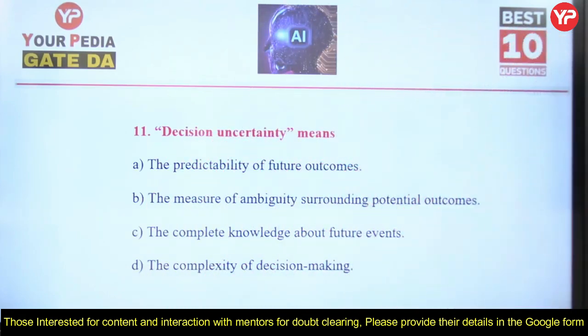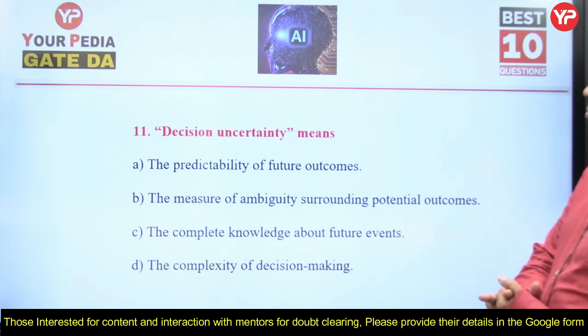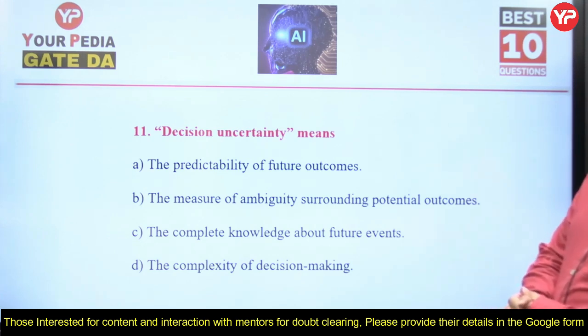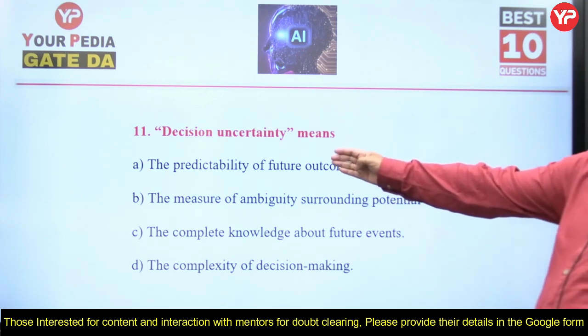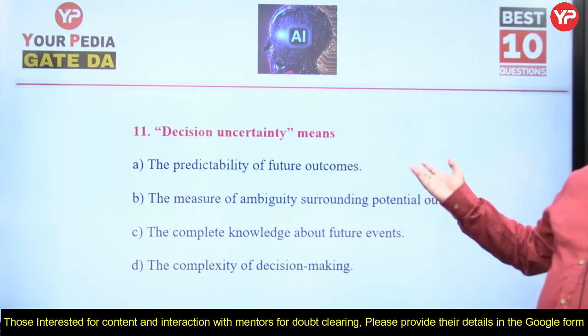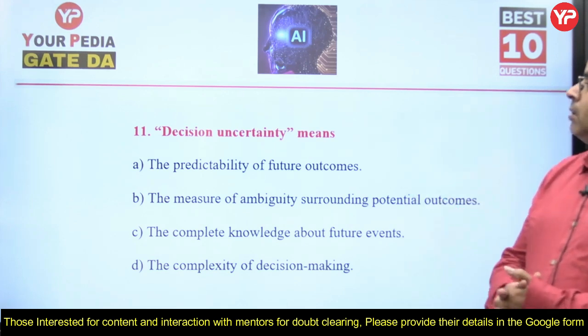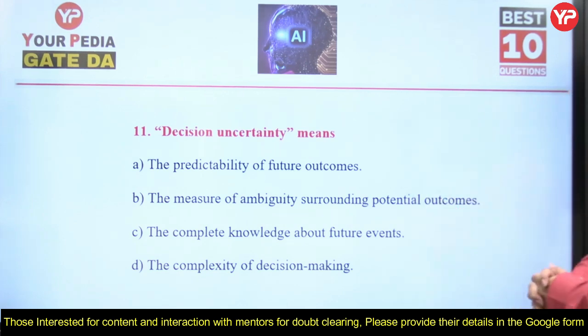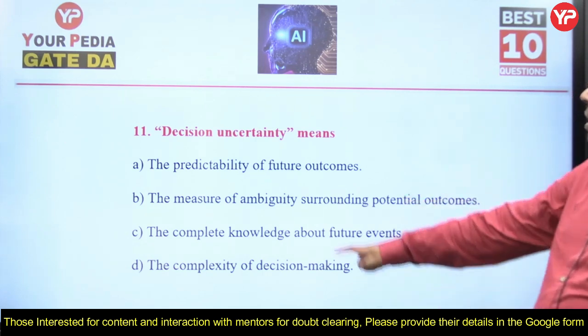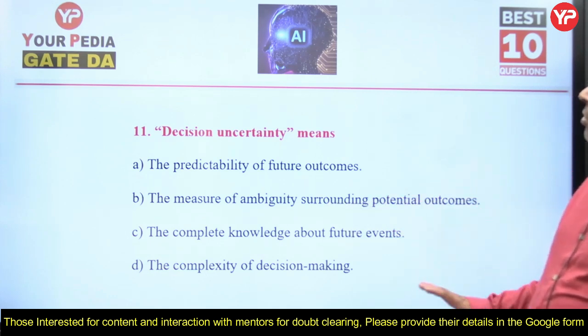Decision uncertainty means the predictability of future outcomes, or the measure of ambiguity surrounding potential outcomes, the complete knowledge about future events, or the complexity of decision making. So here we are talking about decision uncertainty. How come the predictability of future outcomes? No, this is wrong. The measure of ambiguity surrounding potential outcomes, yes, this is true. Complete knowledge about future events, no.